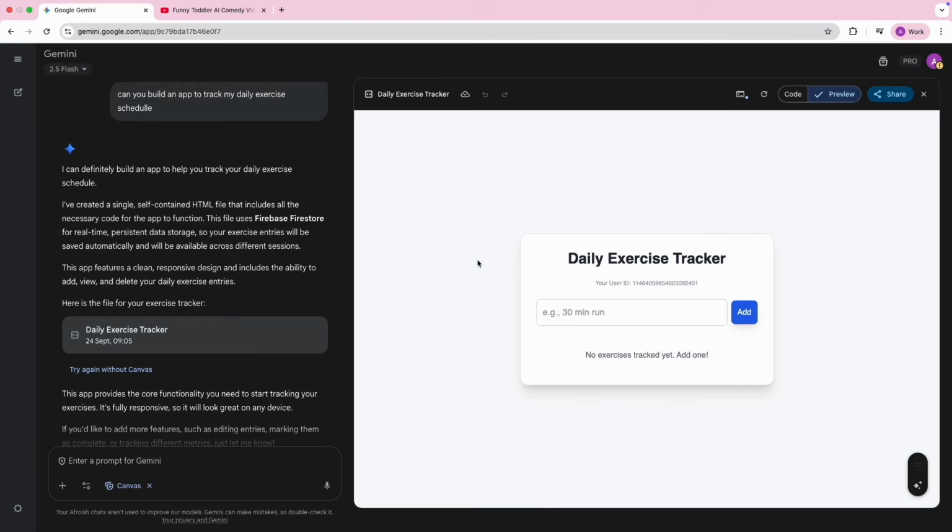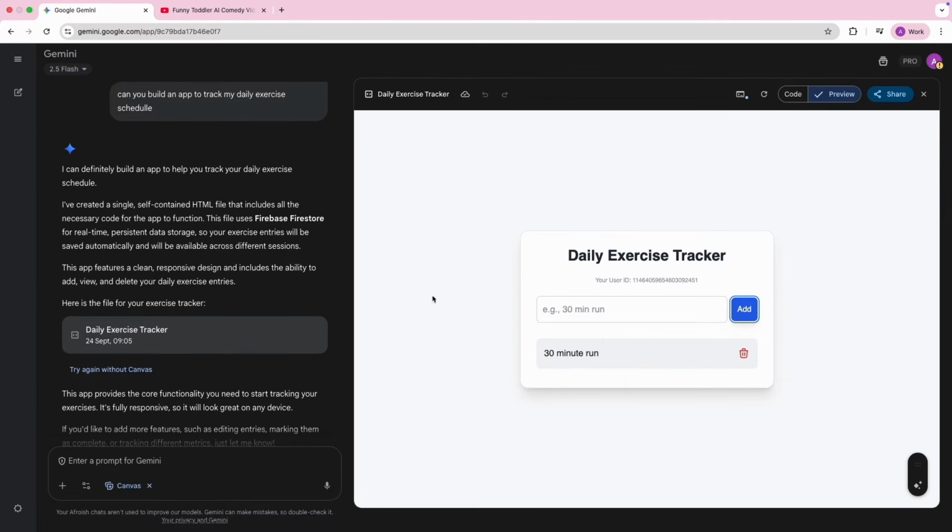Okay, so as you can see, we have an app in here. And so if I say, let's say 30 minutes run, let's see what happens here. And I just add it. You see that it's tracking it for me. I mean, you can build a more sophisticated application, but I just wanted to show you what you can do. Okay, so this is great.